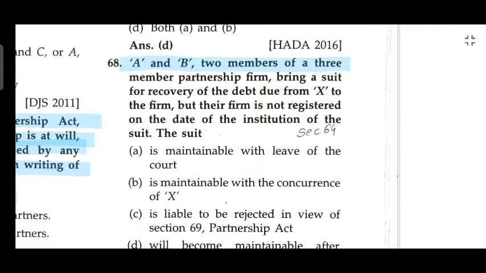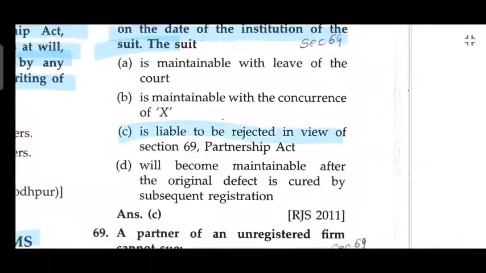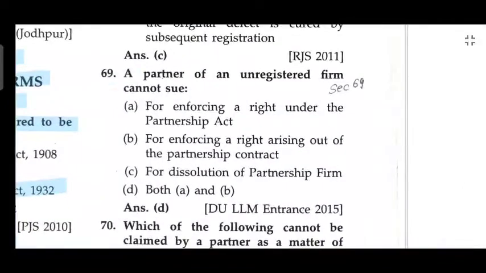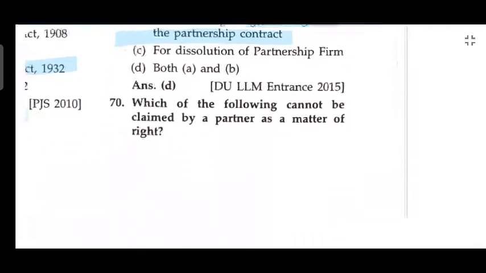A and B are two of the three members of a partnership firm, who bring a suit to recover a debt due to the firm from X, but the firm is not registered. The institution of the suit is liable to be rejected in view of Section 69 of the Partnership Act. A partner of an unregistered firm cannot sue for enforcing a right arising out of the partnership contract.